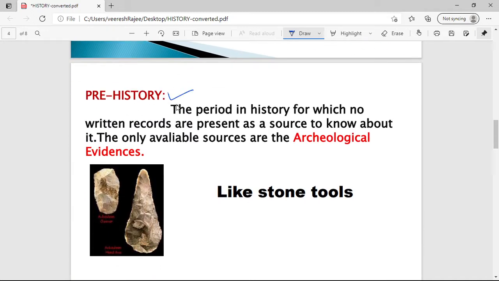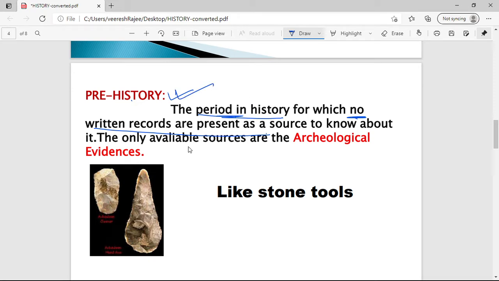The prehistoric age is defined as that period of history for which no written records are present. What are the evidences through which we can reconstruct the prehistoric age?